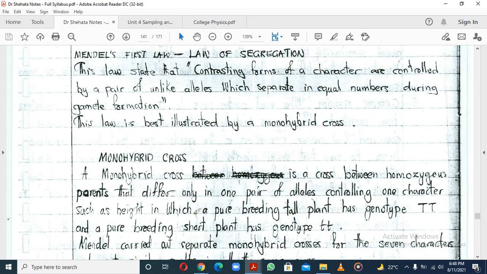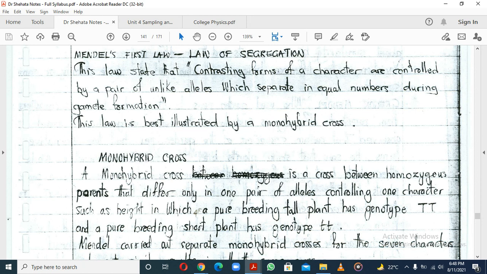It means that during gamete formation, some gametes are going to have the capital T, others are going to have the lowercase t. Depending on which gametes interact, the offspring can be homozygous tall, with a capital T from the father and a capital T from the mother, thereby being tall.